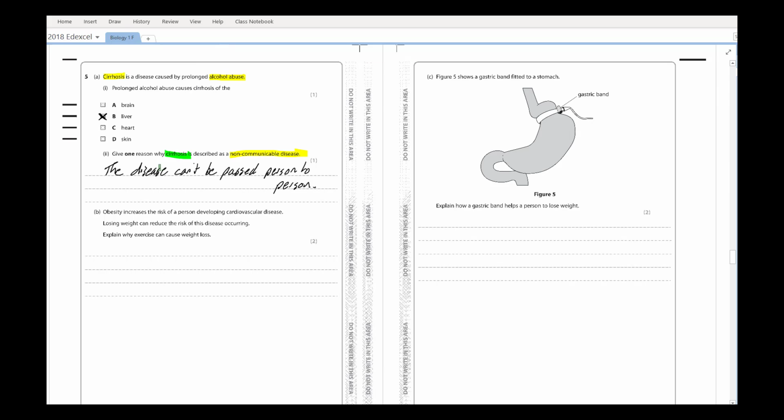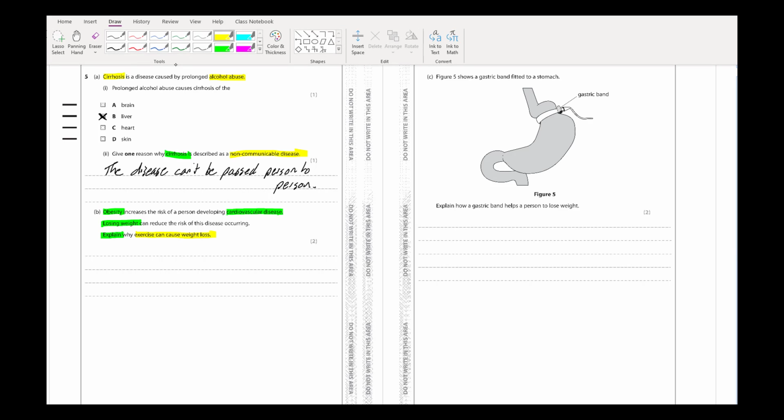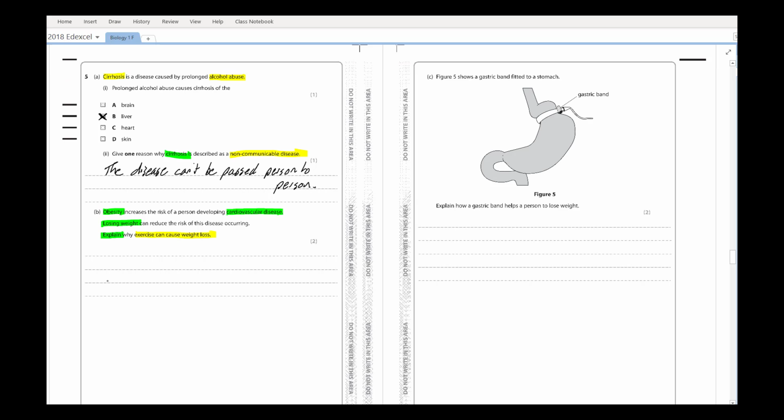The next question, obesity increases the risk of a person developing cardiovascular disease. Losing weight can reduce the risk of this disease occurring. And then it says explain why exercise can reduce weight. Okay, so why can exercise reduce weight? So it's an explain question. So what do we know about exercise?